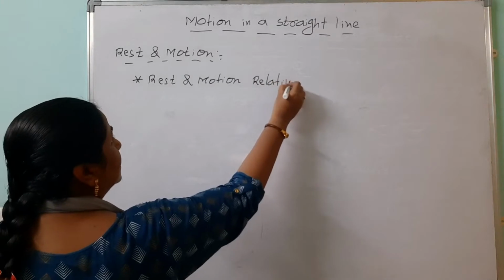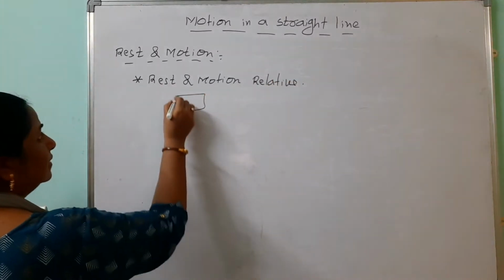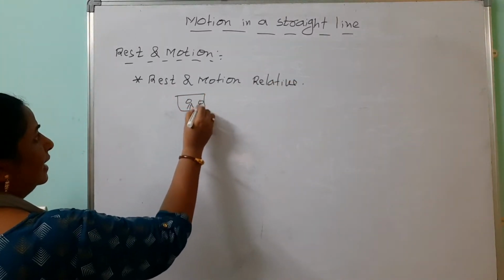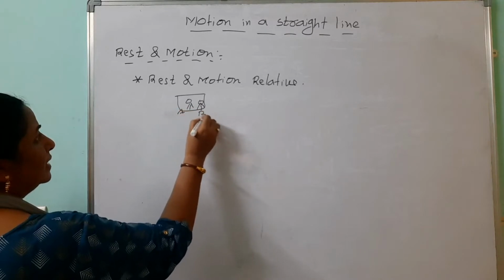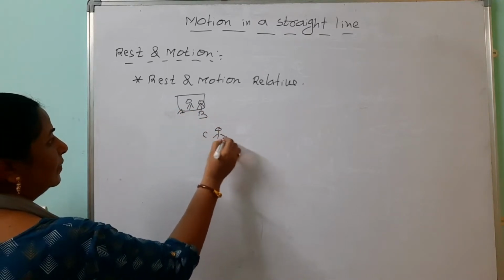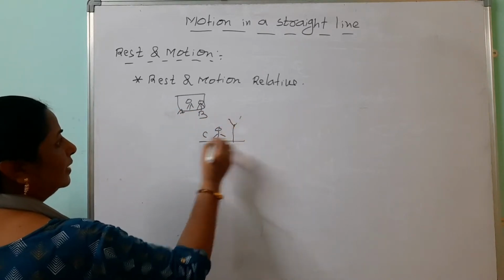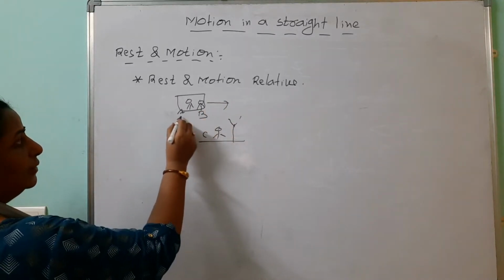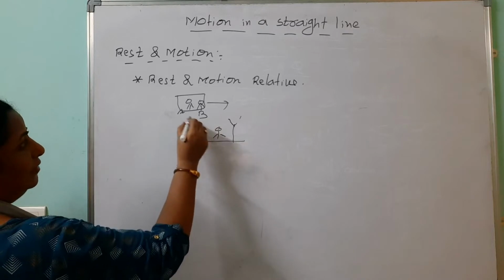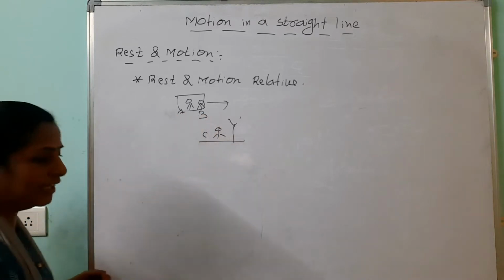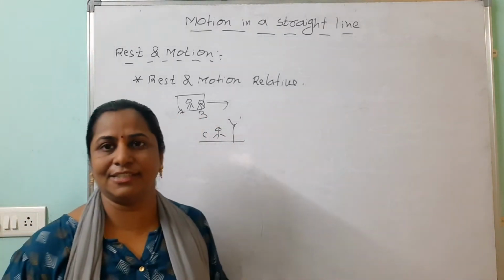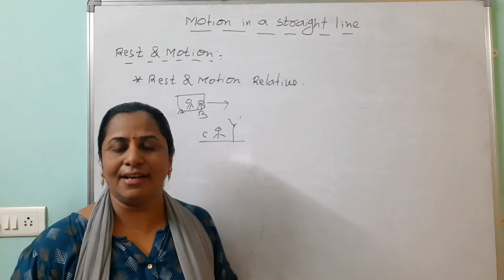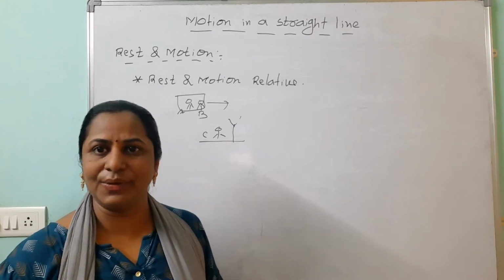Just now I said, suppose your friends are in a bus. Two friends, one is A, another one is B. And one more friend, C, is under the tree. With respect to C, both are in motion. But with respect to A, B is at rest. And with respect to B, A is at rest, because both are occupying the same space. That's why you can make one statement here: rest and motion are relative to each other.